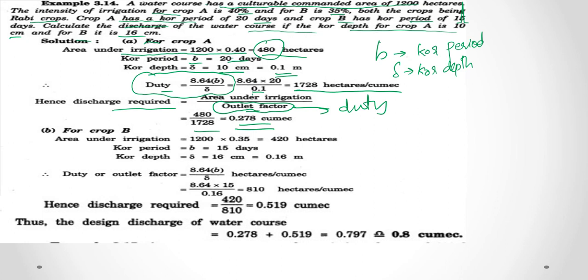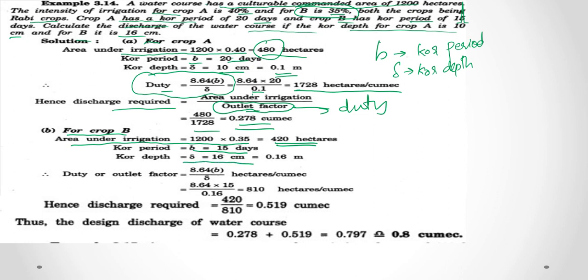Now for crop B, the area under irrigation is 1200 into 35 percent, that is, 1200 into 0.35, as the intensity of irrigation for crop B is 35 percent. Therefore the area under crop B is 420 hectares, and the core period for crop B is 15 days, the core depth is 16 centimeters.